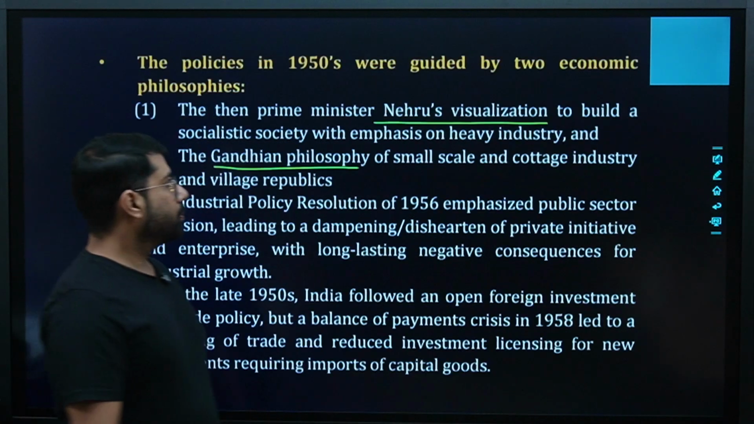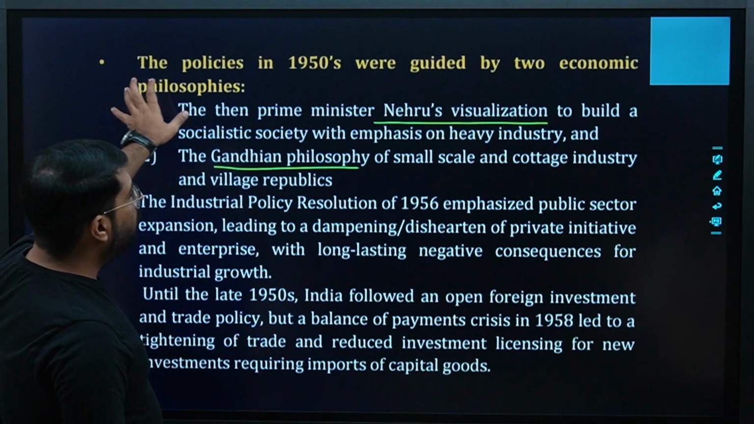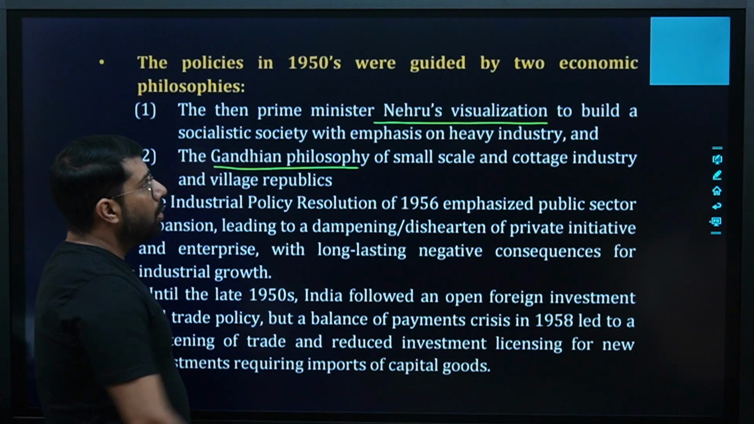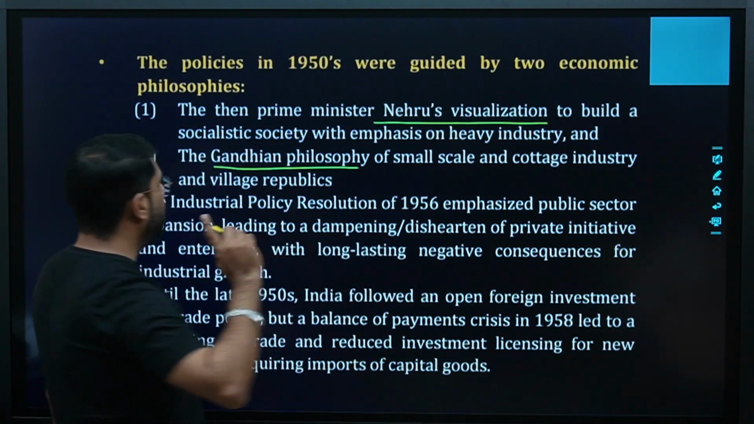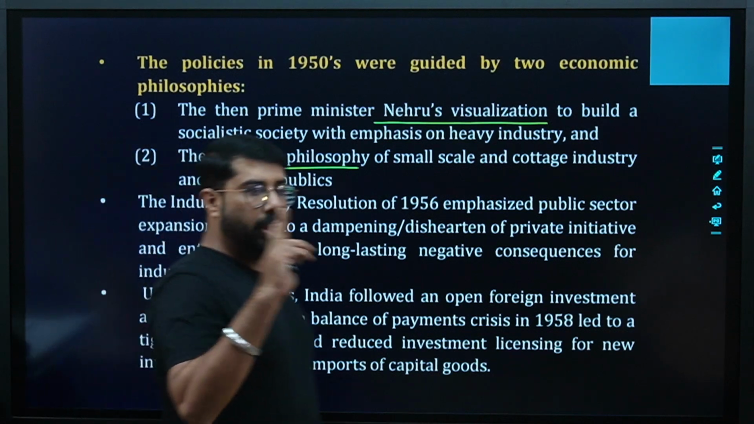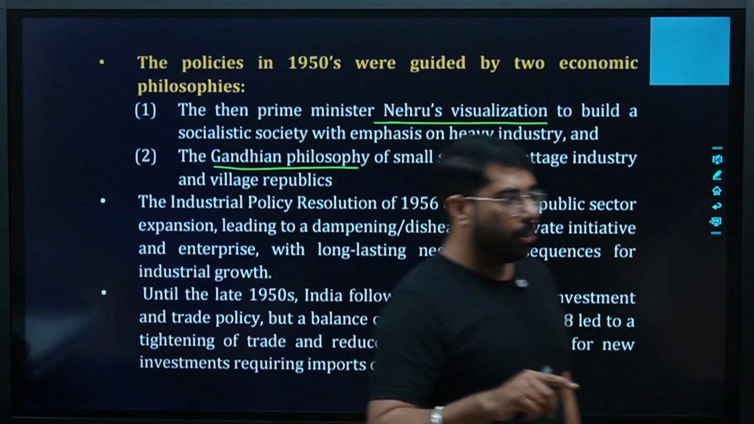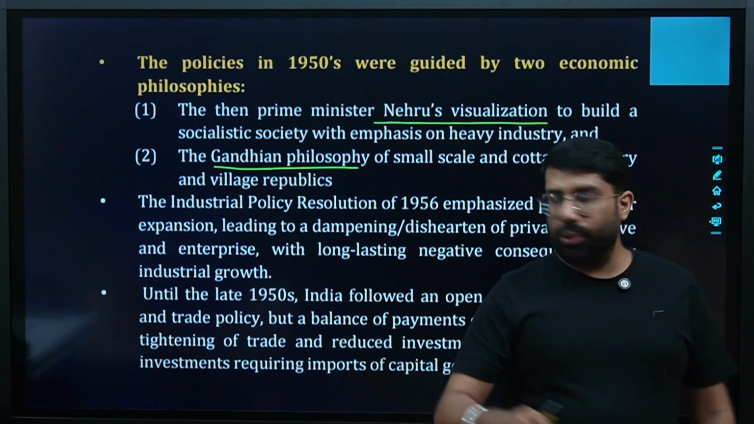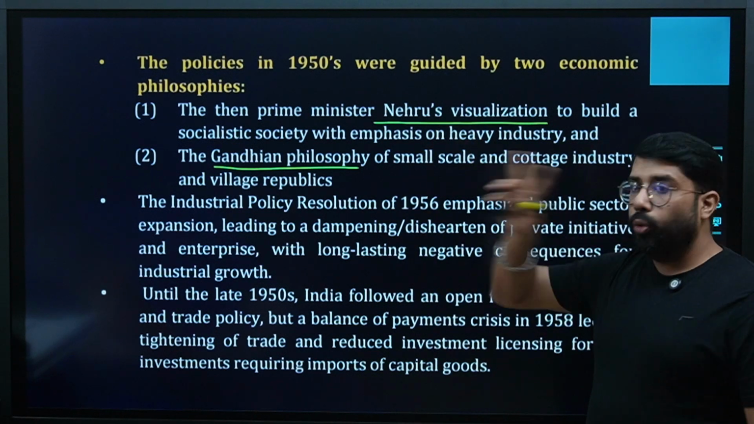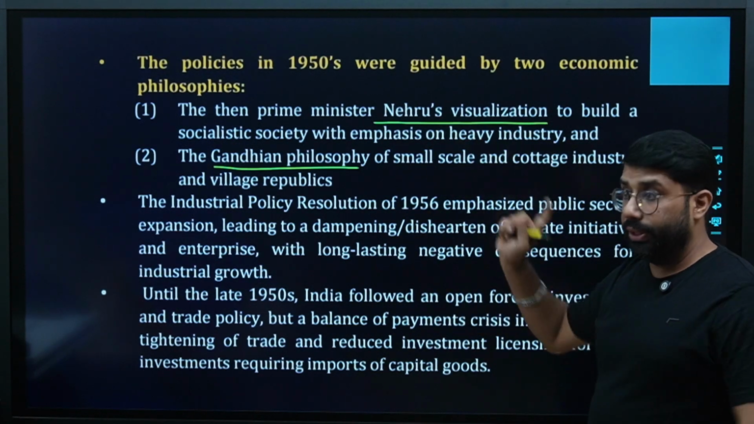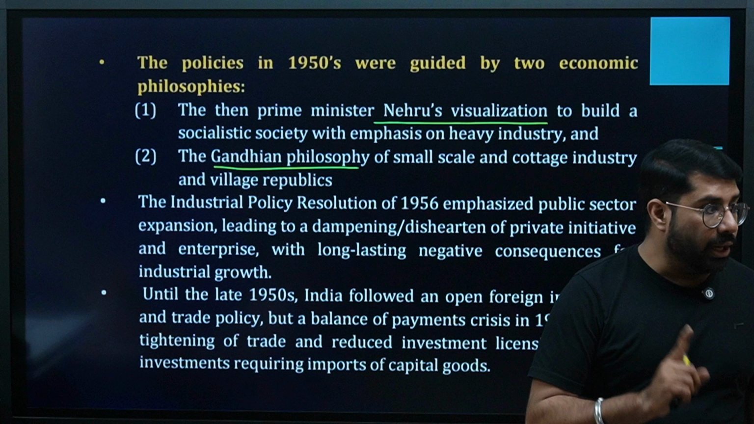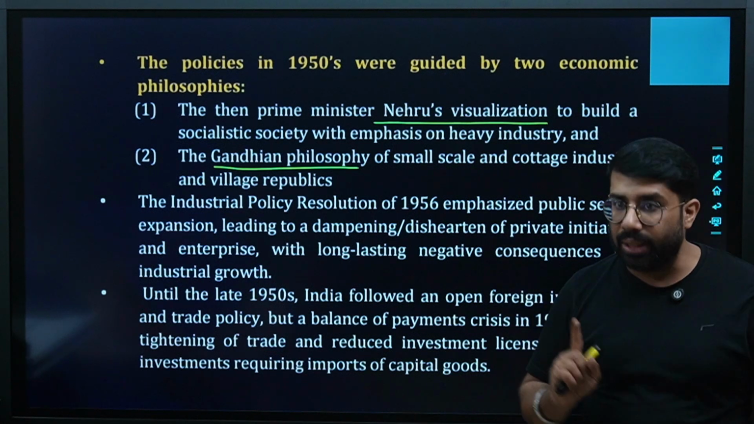Are we clear? Then it says the policies in the 1950s were guided by two economic philosophies. Here I told you that we are going to study two approaches. First is the Nehruvian approach, second is the Gandhian approach. So that is what we are doing here. Two philosophies were working in the 1950s. 1950 again is a very important year because the Planning Commission was established in that year.